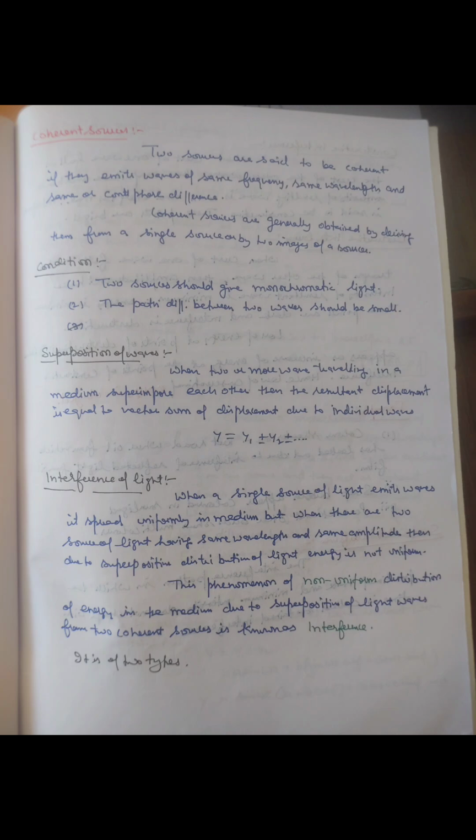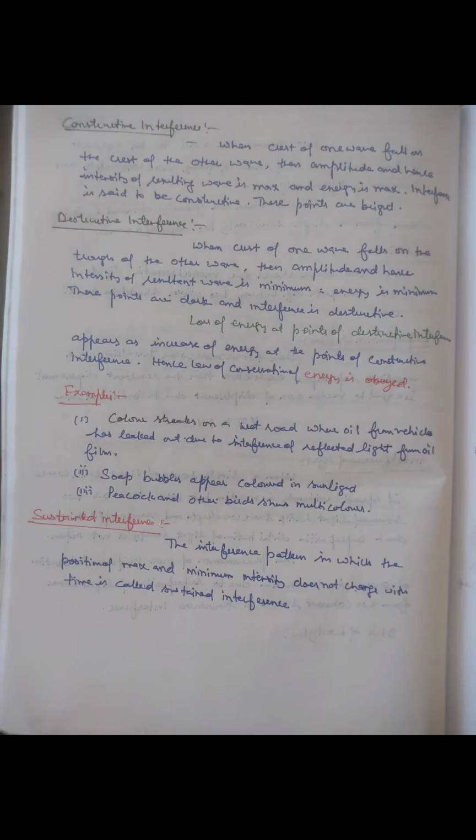The phenomenon of non-uniform distribution of energy in a medium due to superposition of light waves from two coherent sources is known as interference. When the crest of one wave falls on the crest of the other wave, then the amplitude and hence the intensity of the resulting wave is maximum and energy is maximum. This interference is said to be constructive. These points are bright. When the crest of one wave falls on the trough of the other wave, then the amplitude and hence the intensity of the resultant wave is minimum, energy is minimum. These points are dark and interference is destructive.